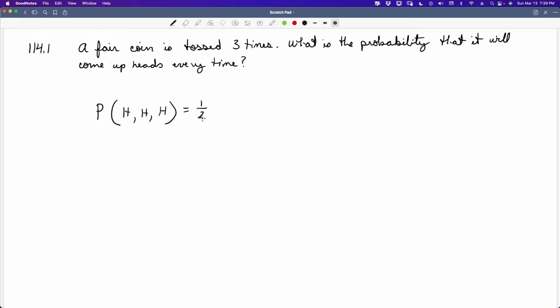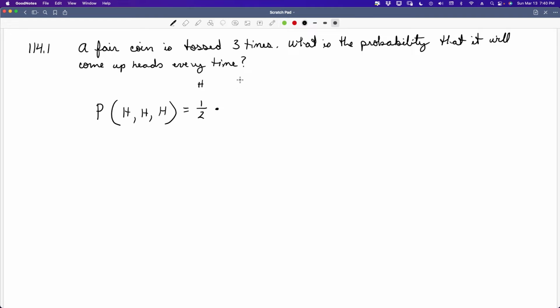So the probability that it will come up heads the first time is 1 out of 2, because it could be heads or tails, but we just want heads. So that's 1 out of 2. That's what we want, 1 out of the 2 possible outcomes. Now that was for heads, and you could put a little mark so you don't get lost where you are, so you know what you've already done. I like to label them. Labeling them is perfectly fine if that helps you keep track of where you are.